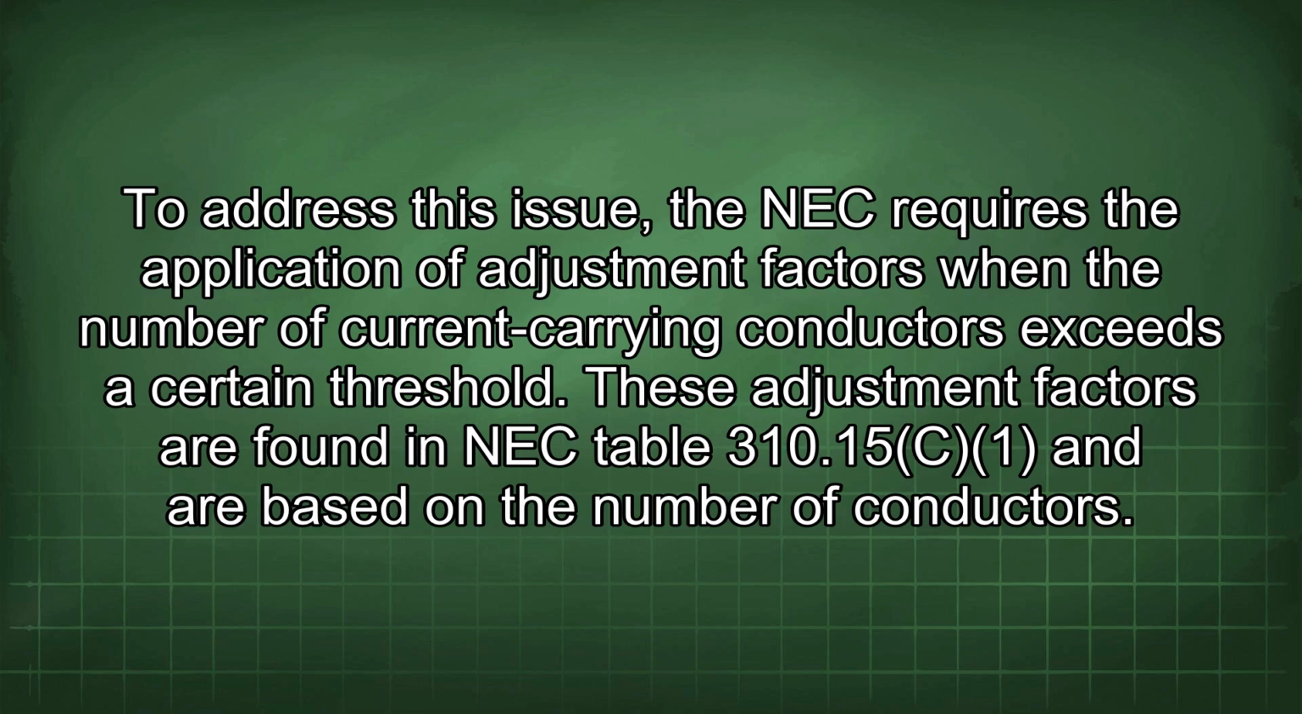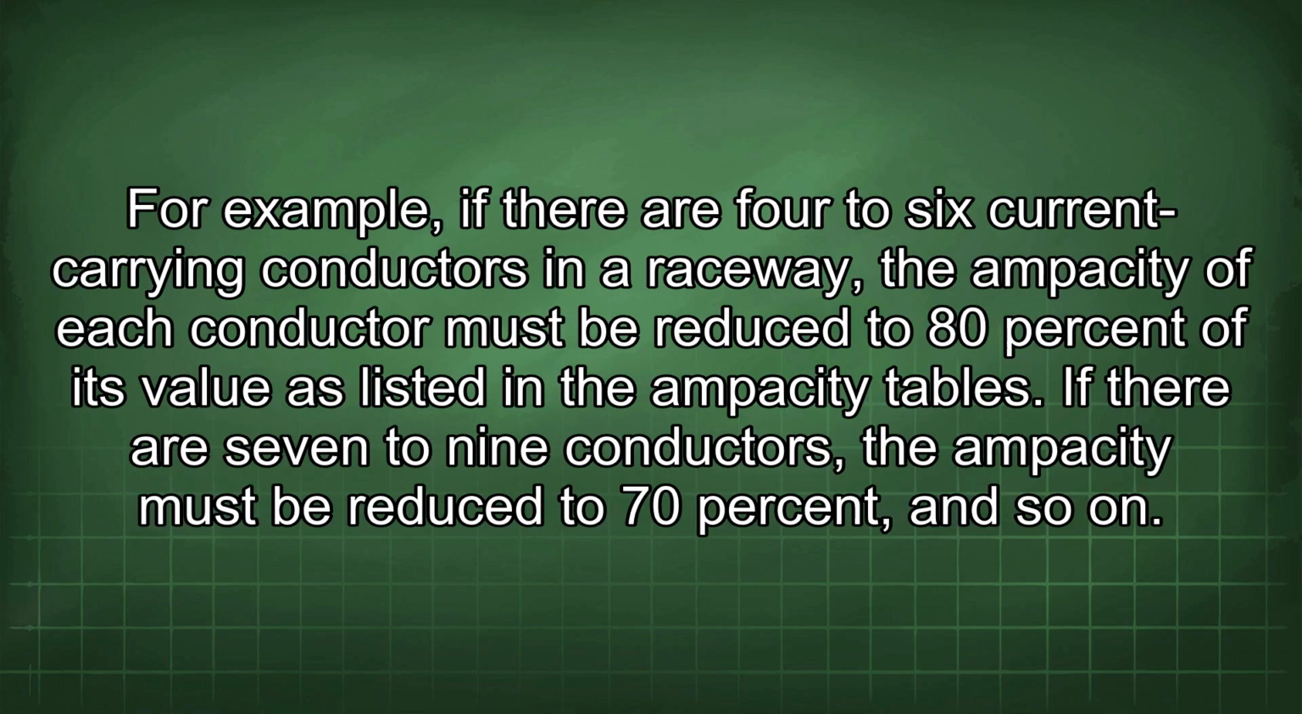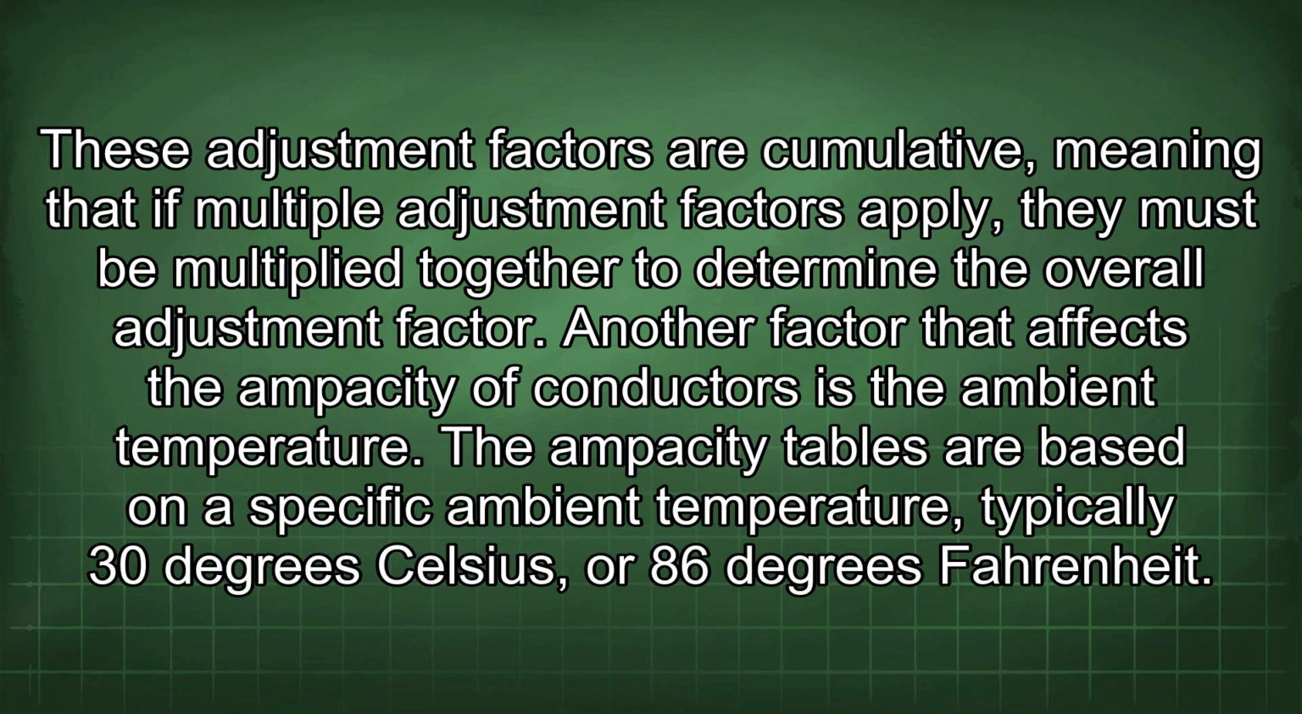These adjustment factors are found in NEC Table 310.15 and are based on the number of conductors. For example, if there are 4 to 6 current-carrying conductors in a raceway, the ampacity of each conductor must be reduced to 80% of its value as listed in the ampacity tables. If there are 7 to 9 conductors, the ampacity must be reduced to 70%, and so on. These adjustment factors are cumulative, meaning that if multiple adjustment factors apply, they must be multiplied together to determine the overall adjustment factor.